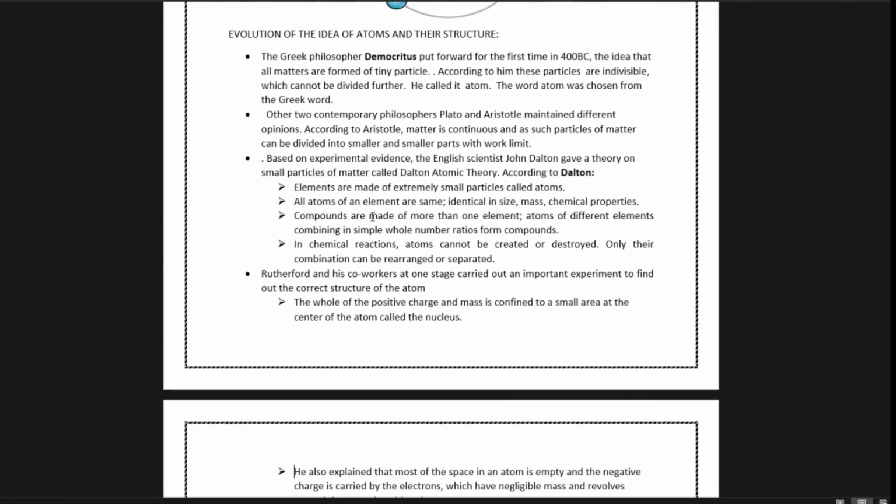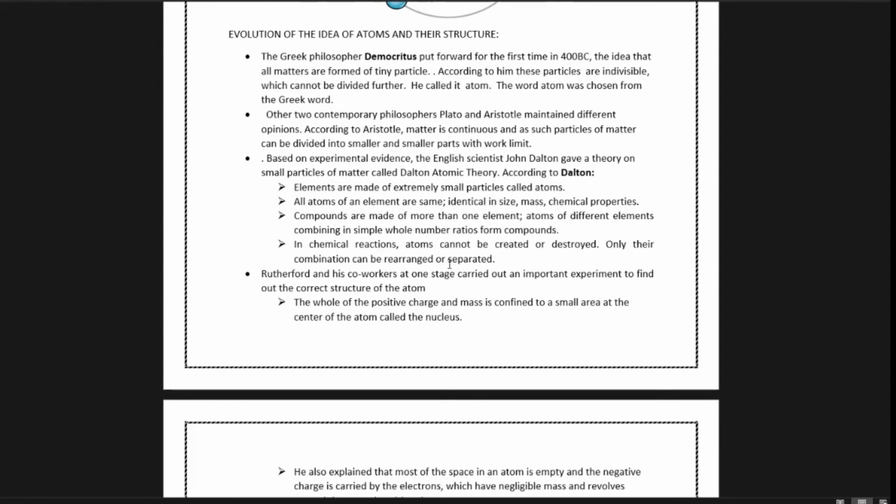All atoms of an element are the same, identical in size, mass, and chemical properties. Compounds are made of more than one element. Atoms of different elements combining in simple whole number ratios form compounds. So in an element, all the atoms are the same, with the same chemical properties, but in compounds, atoms of different elements may be present, with different chemical properties.